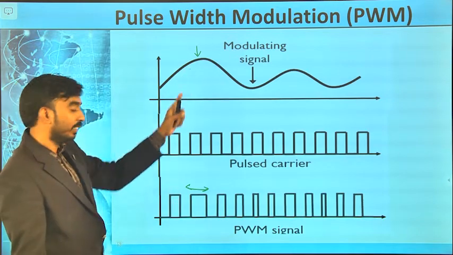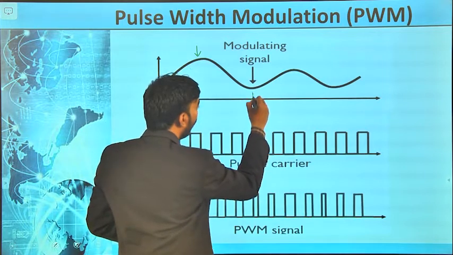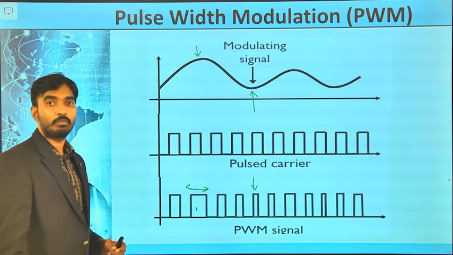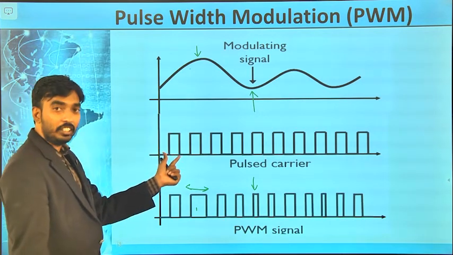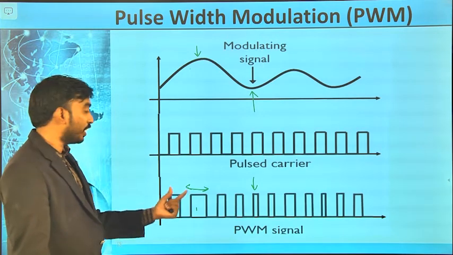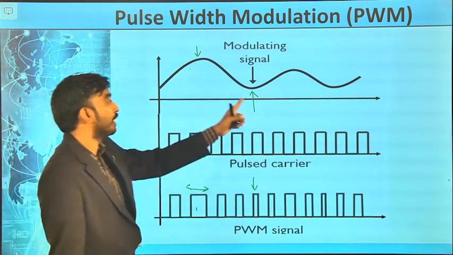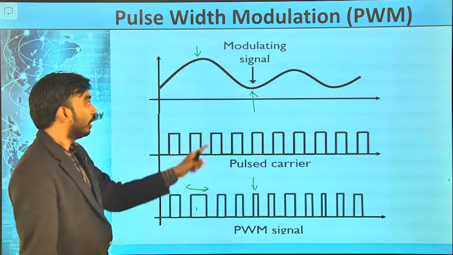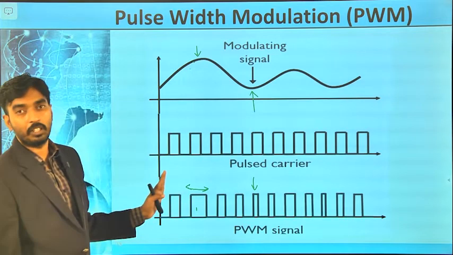Whenever the message signal is low, the width is low. That is what proportional to the message signal means. If the amplitude is more, pulse width is more. If the amplitude is less, pulse width is less. Very simple.